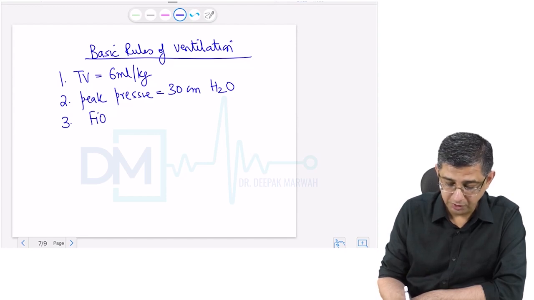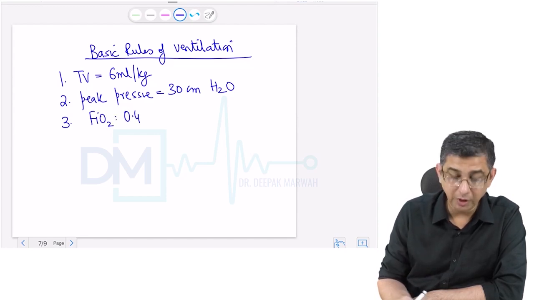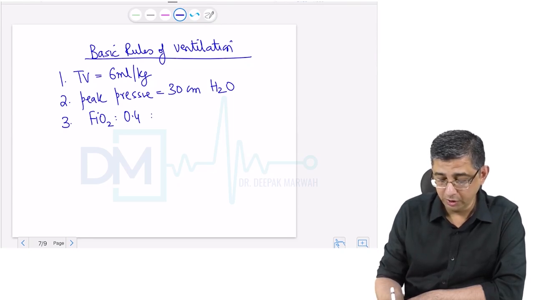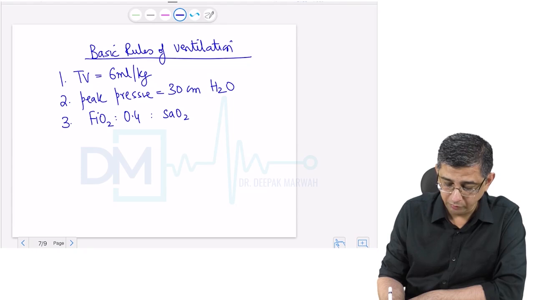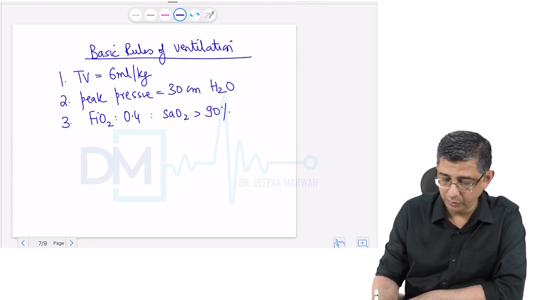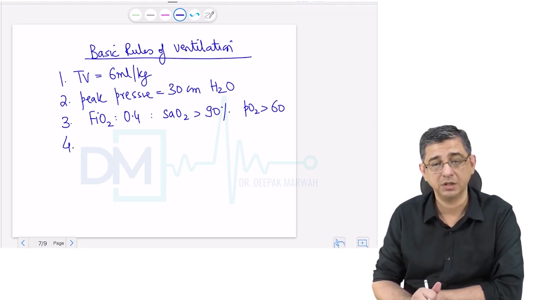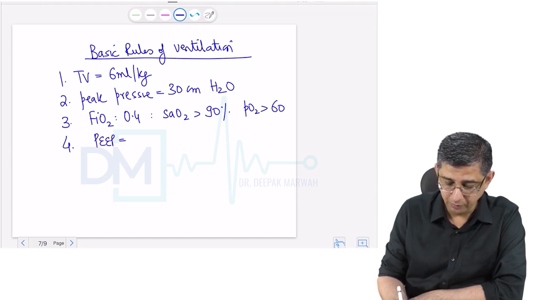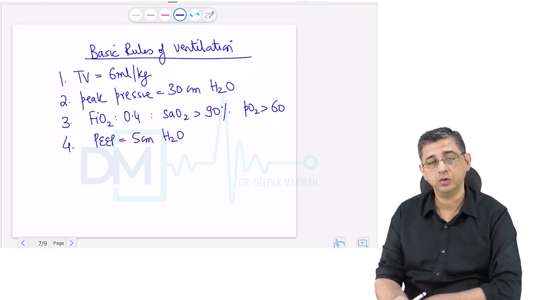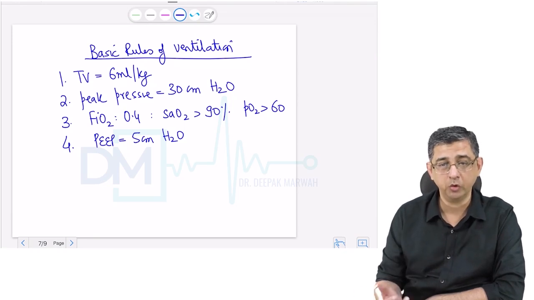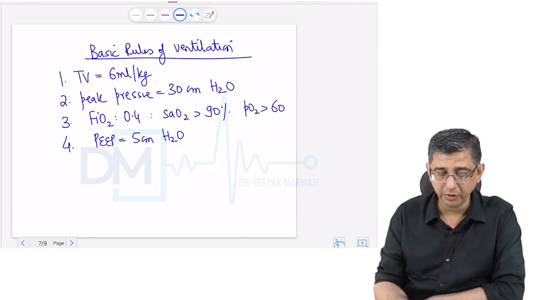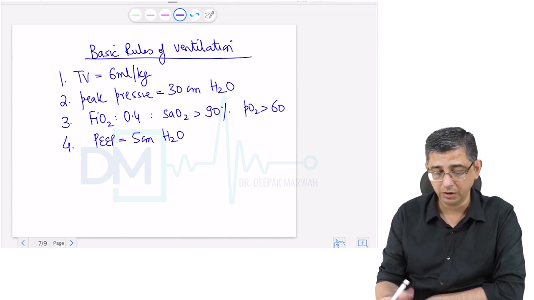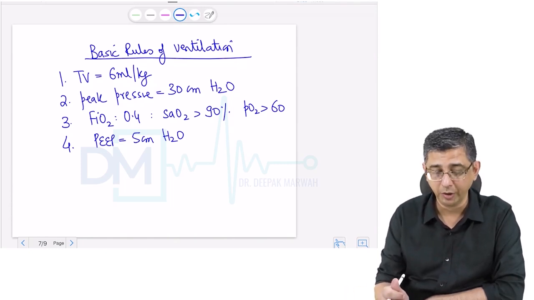The FiO2 should be started from 0.4 and gradually upgraded. The objective is to maintain a SaO2 of more than 90% in the patient or a PO2 of more than 60. Remember, definition of hypoxia is PO2 less than 60. The PEEP of the patient should be kept in the range of about 5 centimeter of water. This will help in reducing the venous return also and will also ensure simultaneously recruitment of the alveoli. So if these four things are maintained on a patient, then the chances of survival of a person definitely increases.